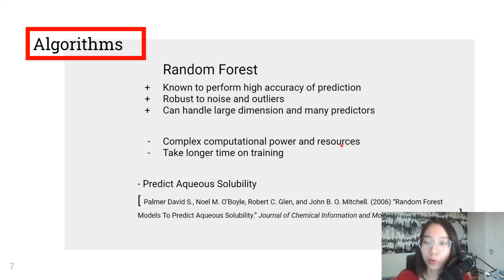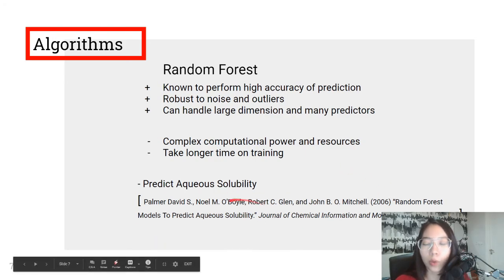However, this method is known to require more complex computational power and resources, and it also takes a longer time in the training period. There's a research paper that proved the high accuracy and performance of this method when applied to predict aqueous solubility. The title of the paper is Random Forest Models to Predict the Aqueous Solubility by Palmer, David S. and Tim.